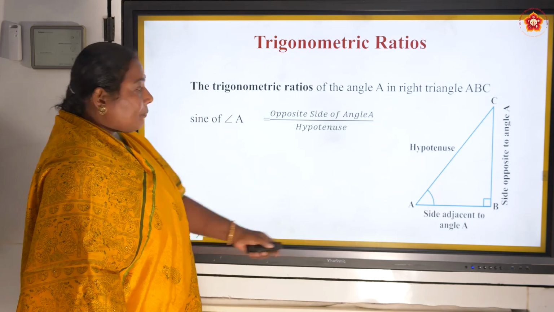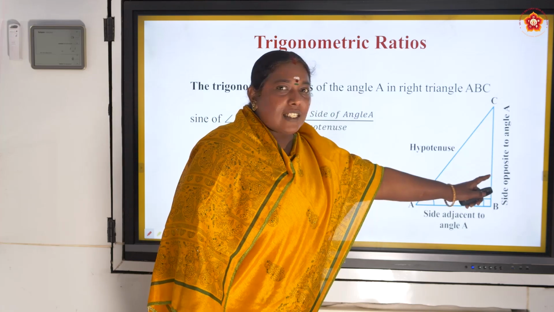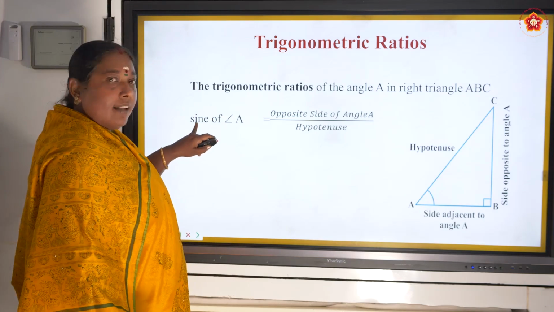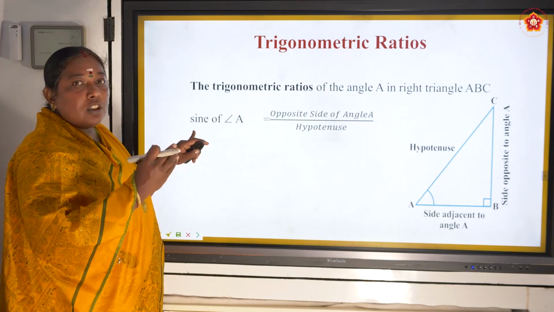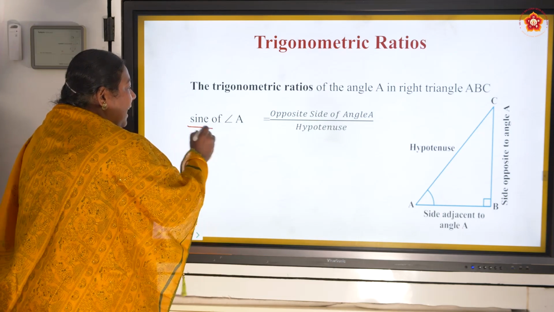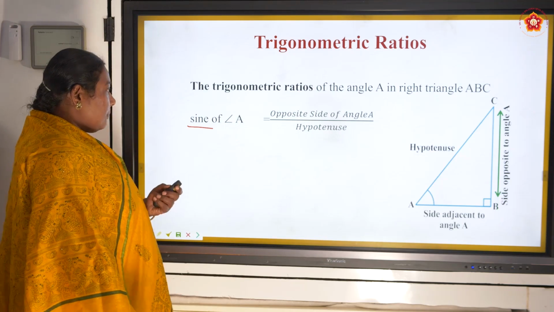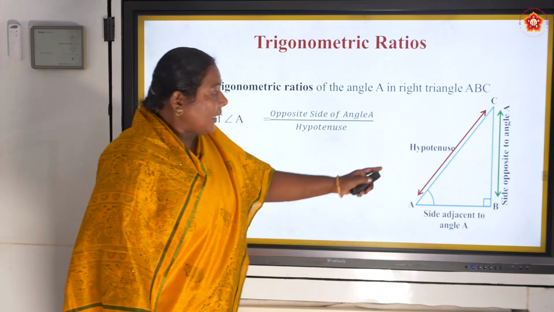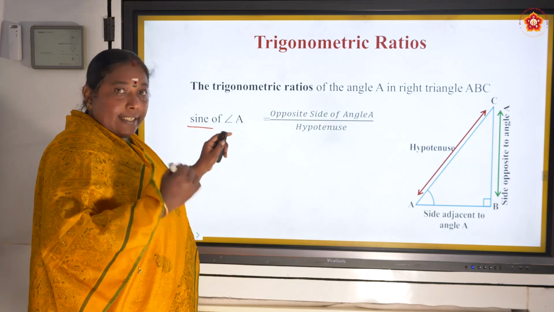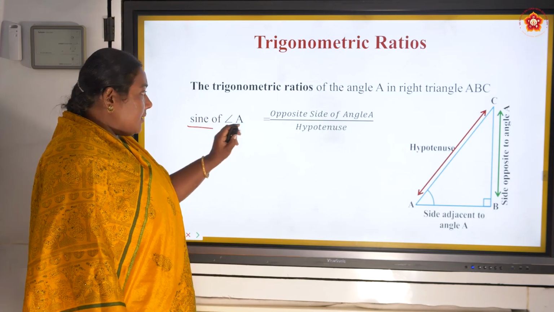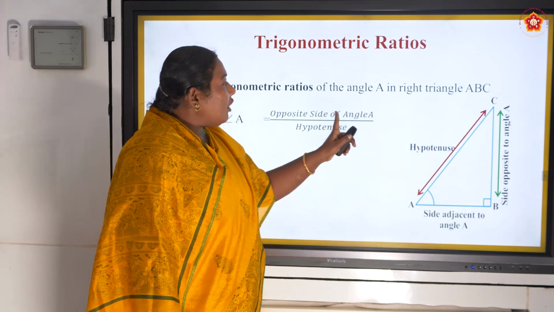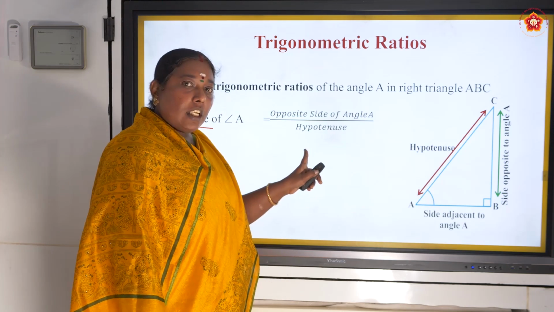If I am talking about the opposite side of angle A, I will call that sine A. You have to read it like that: sine of angle A, or sine A, is equal to opposite by hypotenuse. Opposite side of angle A by hypotenuse.